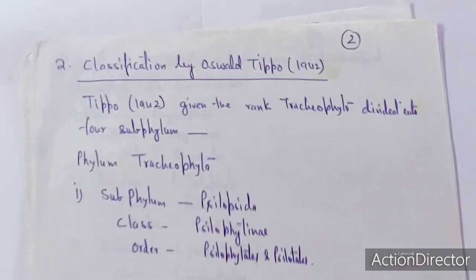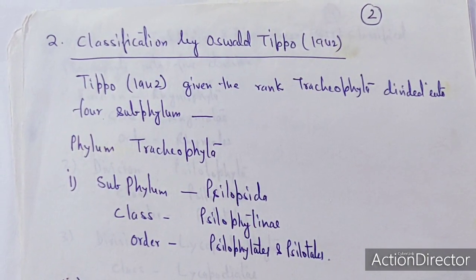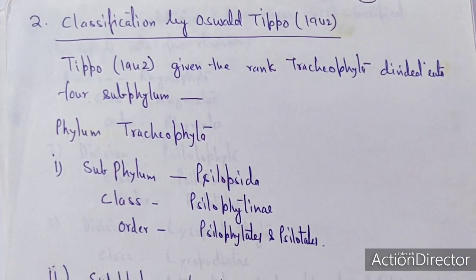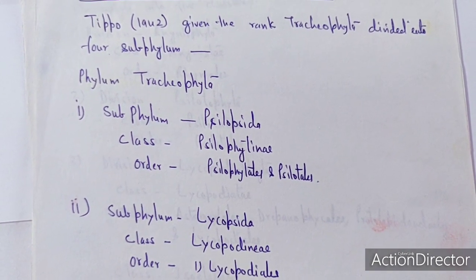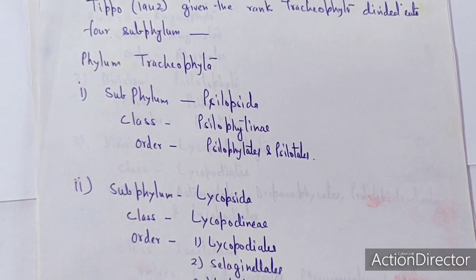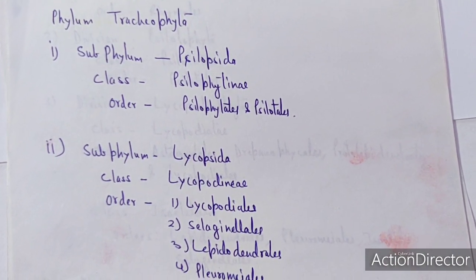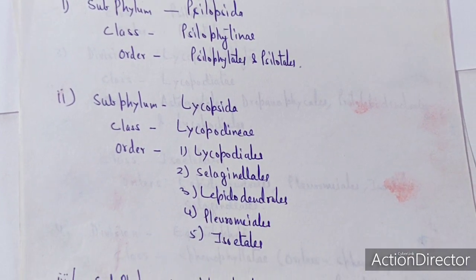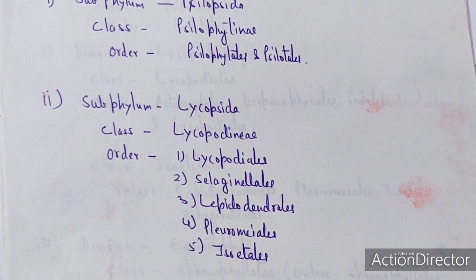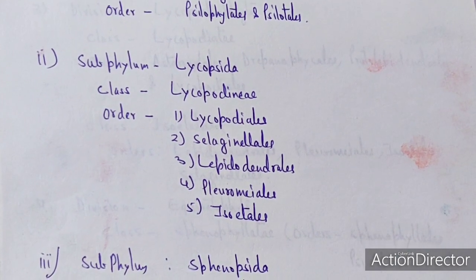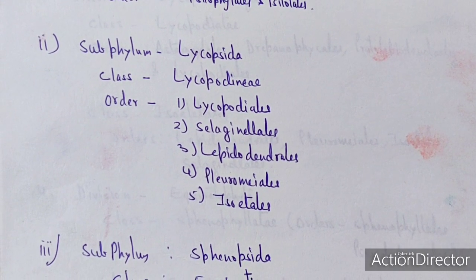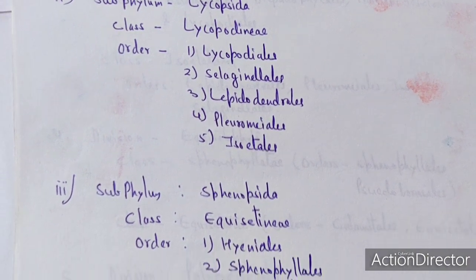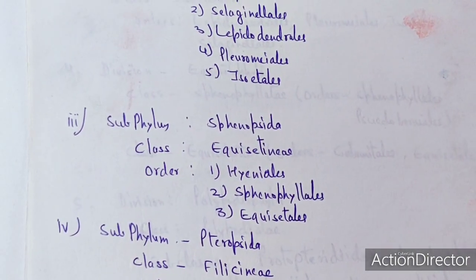Another major important classification was produced by Oswald Tippo in 1942. Tippo gave the rank of phylum to Tracheophyta, divided into four subphyla. The first subphylum is Coelopsida, which consists of Coelophytinae, which consists of the orders Coelophytales as well as the Coelotails. The second subphylum is Lycopsida. Lycopsida consists of one class, Lycopodinae, and it consists of five orders: Lycopodiales, Selaginellales, Lepidodendrales, Pleuromeiales as well as the Isoetales. The third subphylum is known as the Spinopsida.